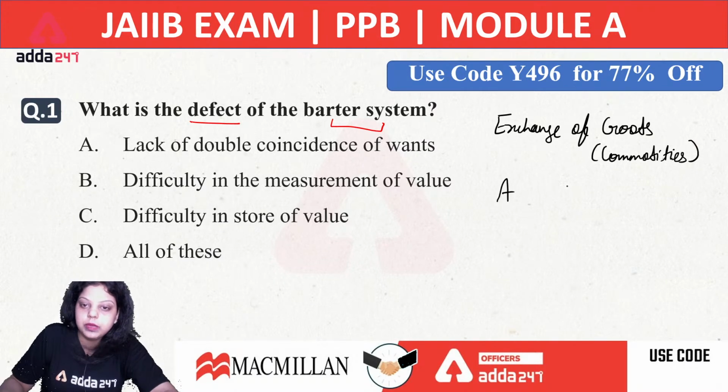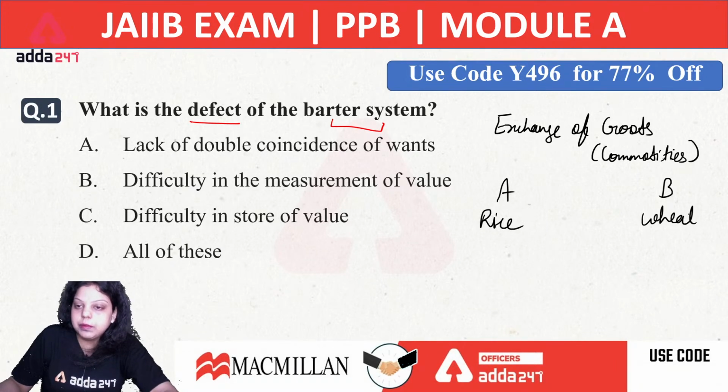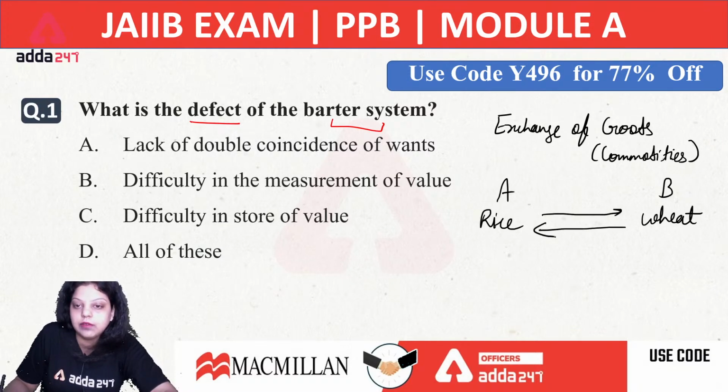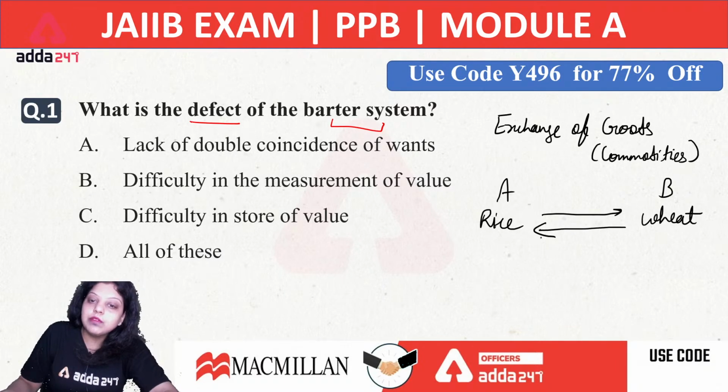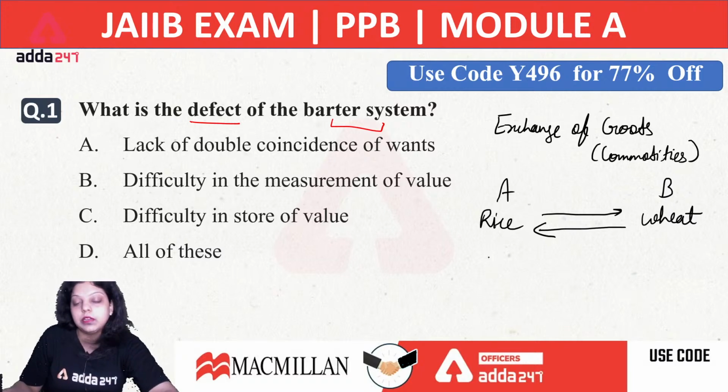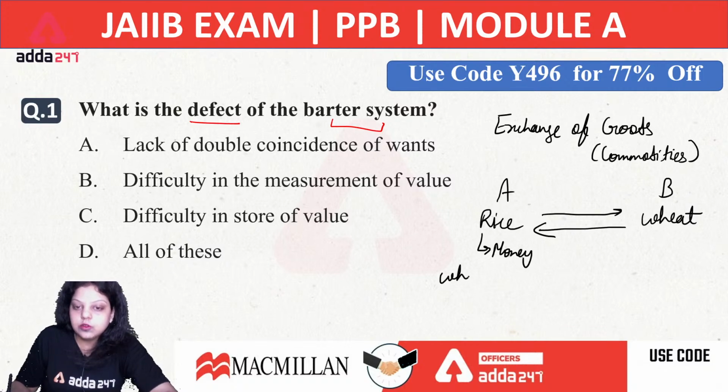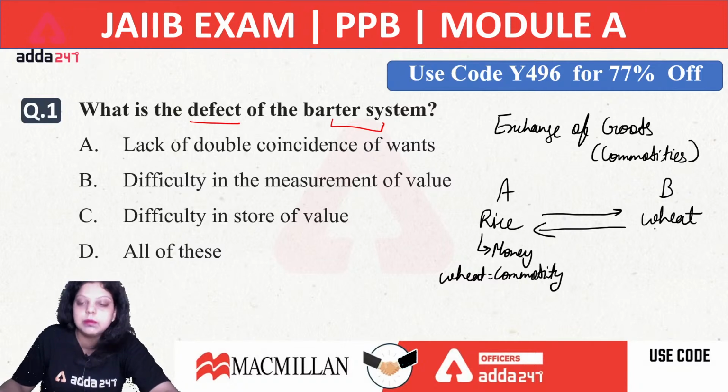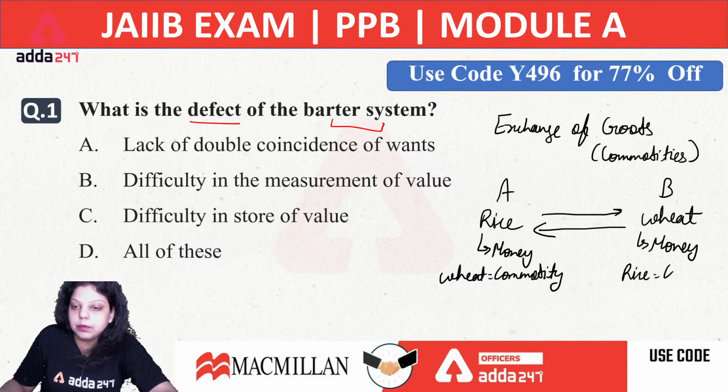For example, there are two people, A and B. A has rice and B has wheat. Now B needs the rice and A needs the wheat. Then what they have to do, they do not have any kind of currency, so they have to exchange their goods and services. Now what type of money this will be known as? Let's say, for example, if A is purchasing wheat by paying rice in that particular medium of exchange, then for A, rice will be money, but for A, this wheat will be commodity, because A is purchasing wheat by paying the rice to the B. Similarly, for B, wheat will be representing money and the rice will become the commodity for the B, because B is purchasing rice by paying wheat to the A.